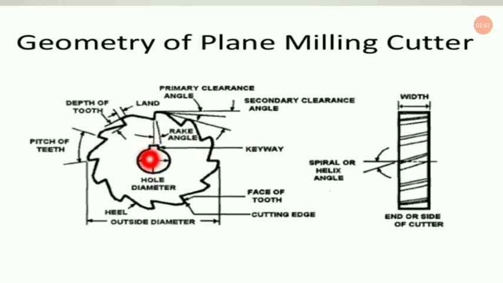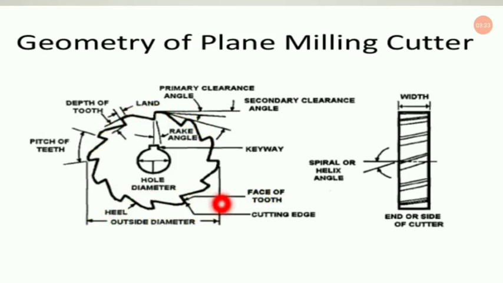The keyway is basically for holding this cutter properly in the holding device. It also helps in the easy removal and easy attachment of the cutter with the tool holder. Now this is the hole diameter. This is the heel, the outside surface of the cutter. This is the cutting edge, as you can see. Now this side is known as the face of the tooth.